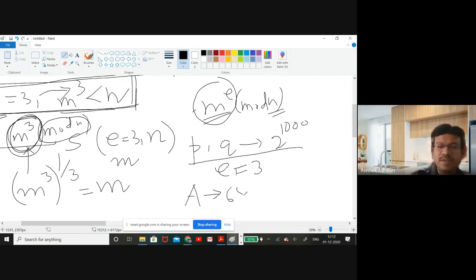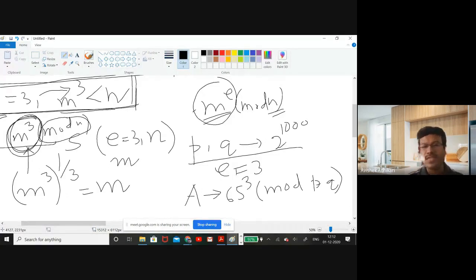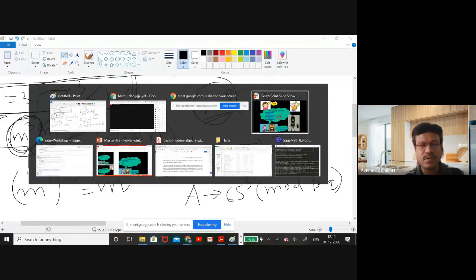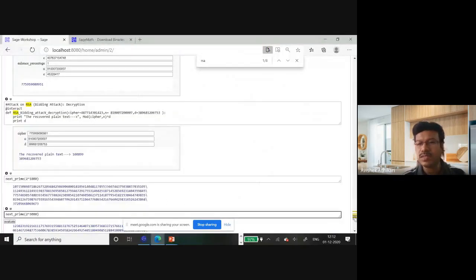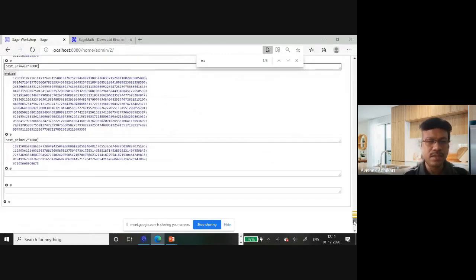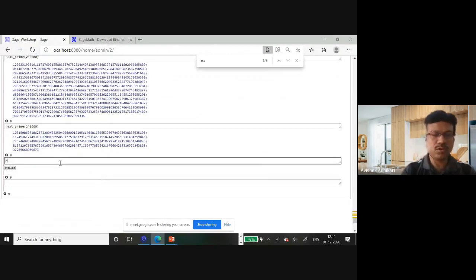So now what you are going to compute is 65 cubed modulo P into Q. You can understand that 65 cubed is certainly less than P into Q. Let me check the value of 65 cubed.